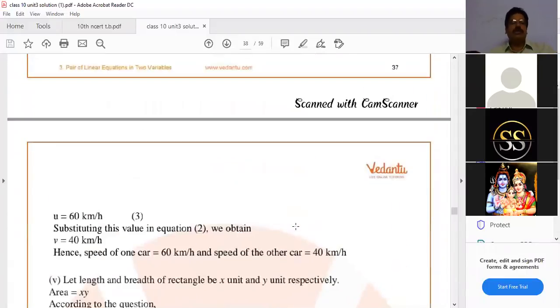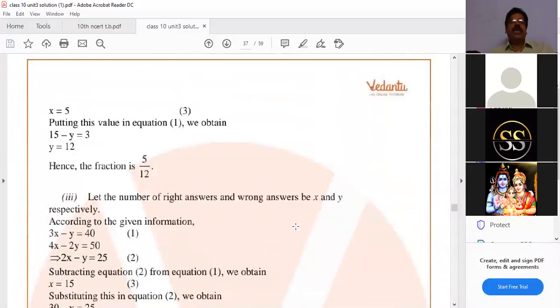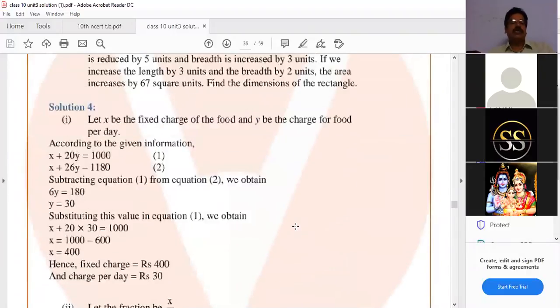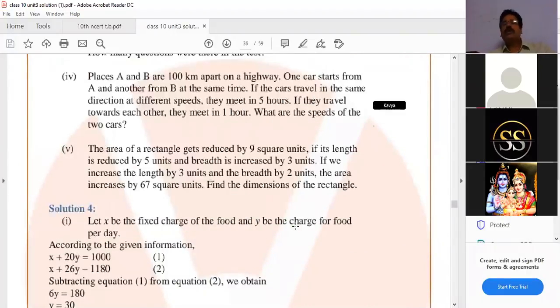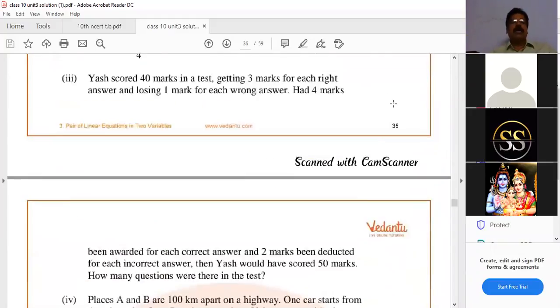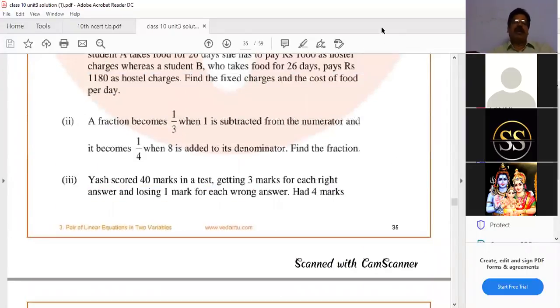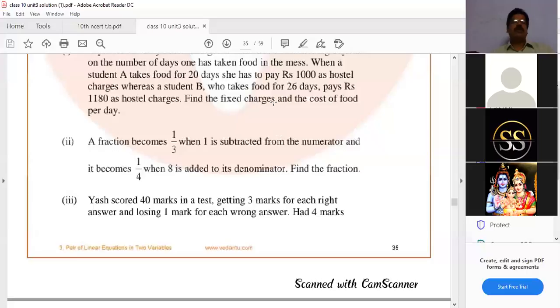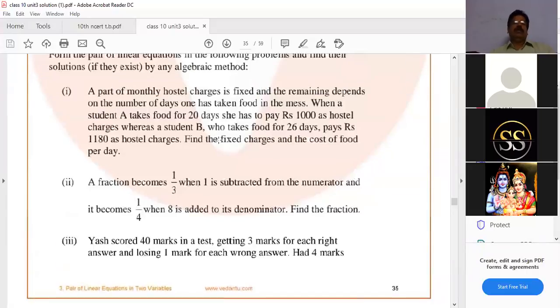Now I'll tell which are important: Yash's score sum, distance and speed sums, fractions sums, and the hostel fare. These are the important model sums.